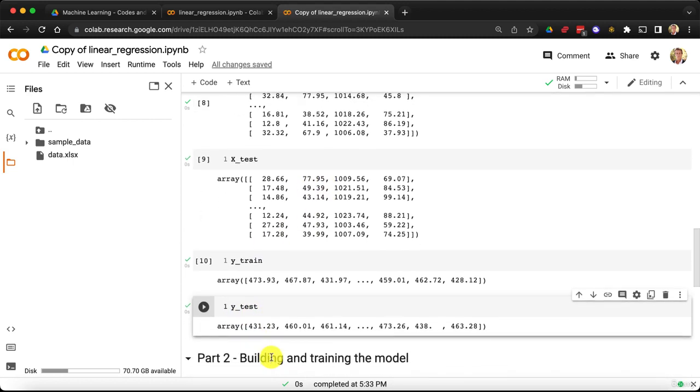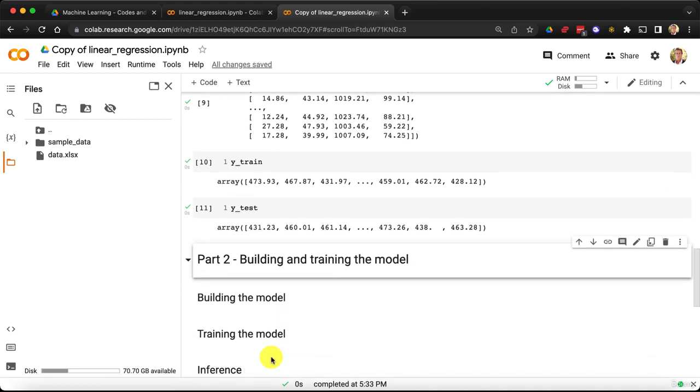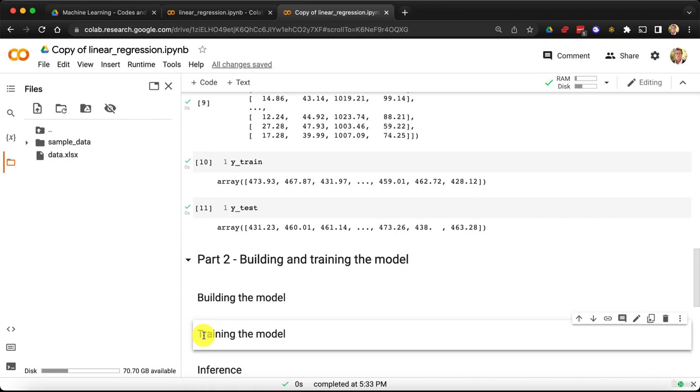All right, so now we're getting to the exciting part. We're about to start part 2 to build and train our model, because indeed we have everything we need from the data preprocessing to start building and training our model. I look forward to doing this with you in the next tutorials, and until then, enjoy machine learning.